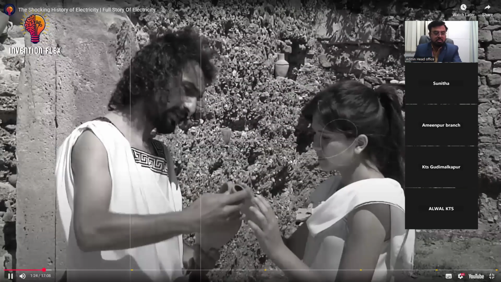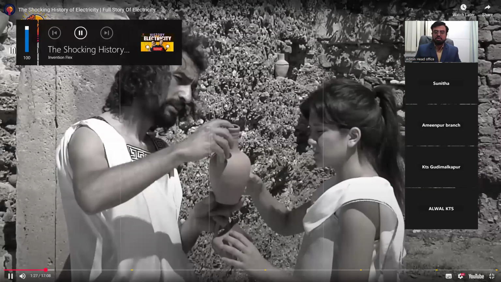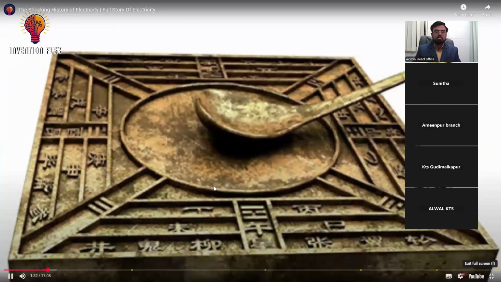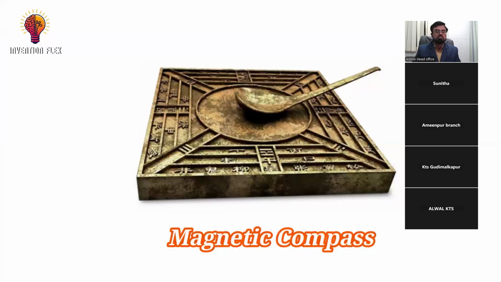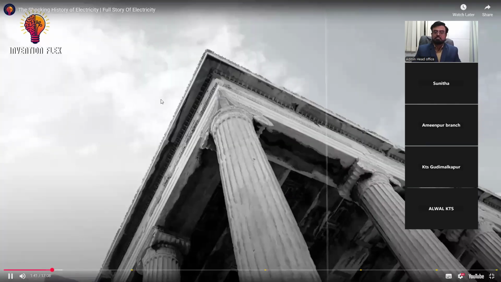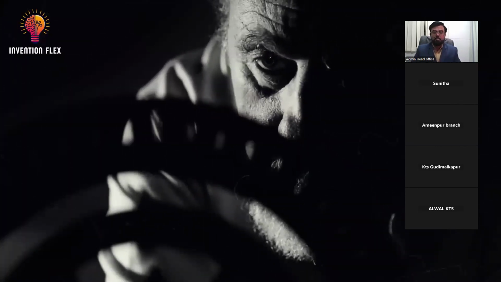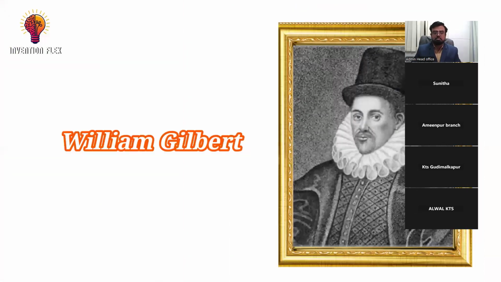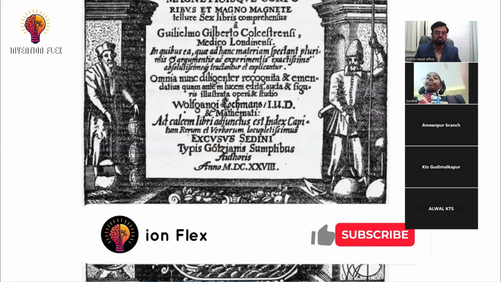While not directly related to electricity, the study of magnetism in the Middle Ages laid important groundwork for later electrical discoveries. In particular, the invention of the magnetic compass for navigation in China around the 11th century CE demonstrated the practical applications of natural phenomena. As the scientific revolution began to take hold in Europe, more systematic studies of electrical phenomena started to emerge. In 1600, English physician William Gilbert published De Magnete, a groundbreaking work that laid the foundation for the scientific study of electricity and magnetism.